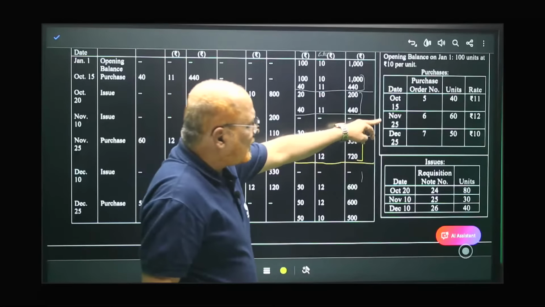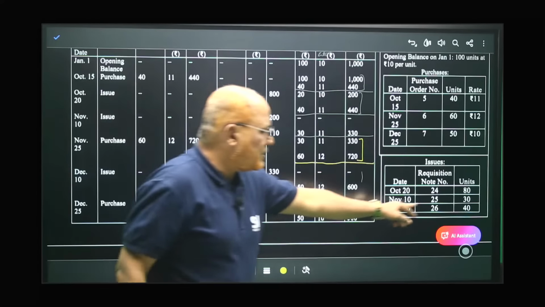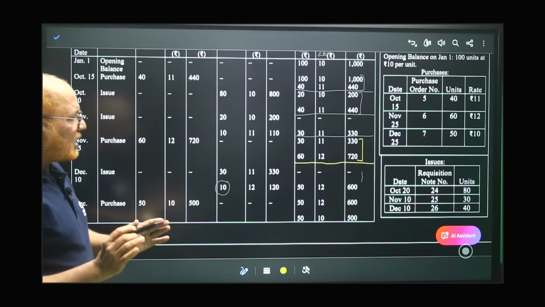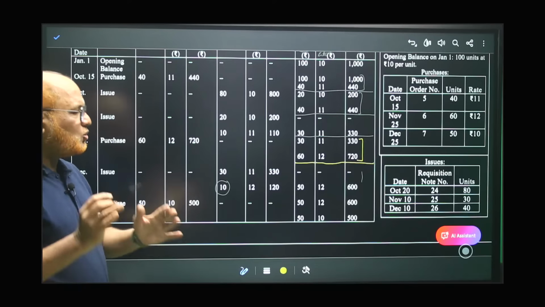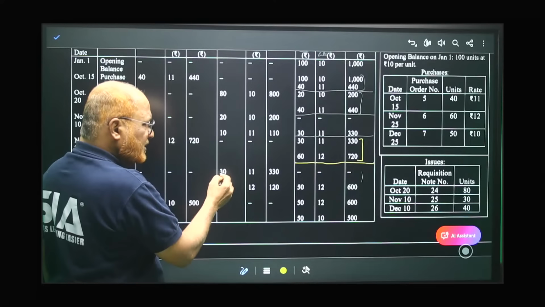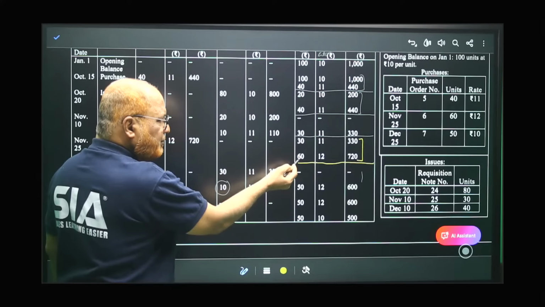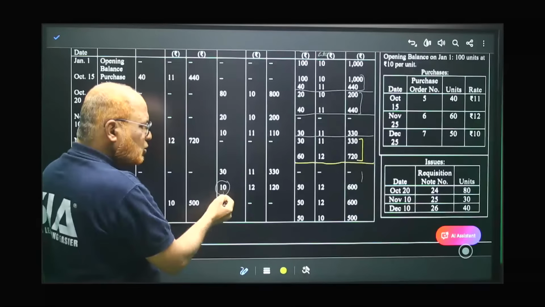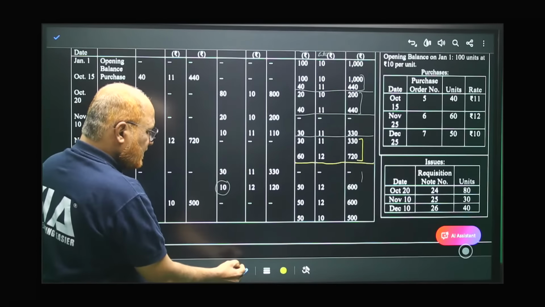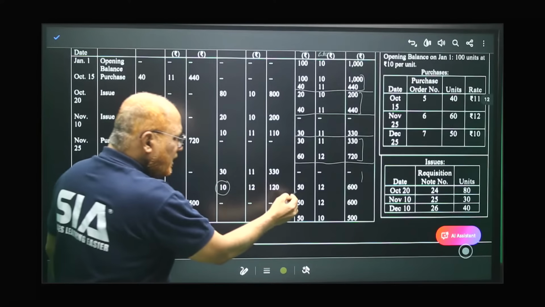So after November 25th, we have December 10th. Date-wise, we are going. So December 10th, issue 40 units. Now the question will arise, from which lot do we have to issue 40 units? First of all, the old lot. The old 30 units, that we will issue first, 11 rupees, 330. Now 10 units are needed. These 10 units will be issued from 60. From 60, 10 units will be issued, 12 rupees, 120. Now see, this 30 is exhausted. Out of 60, 10 units we have issued. So remaining 50 units.